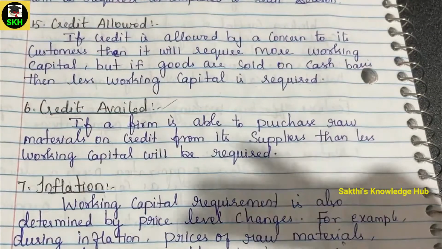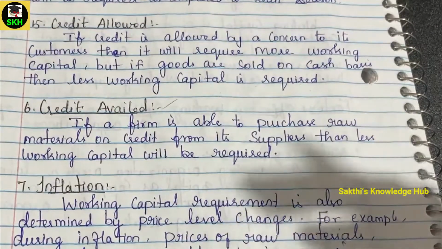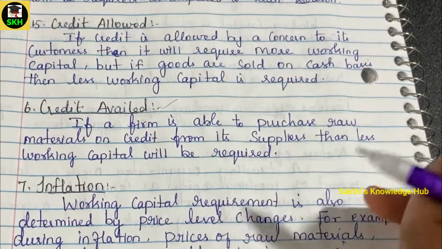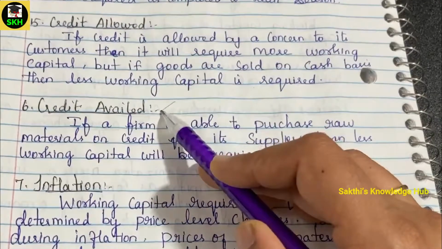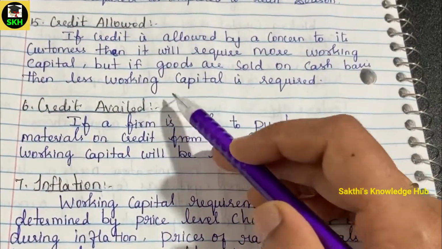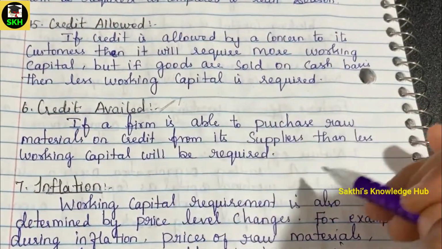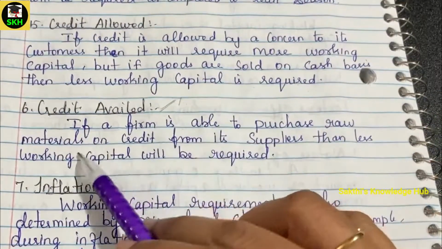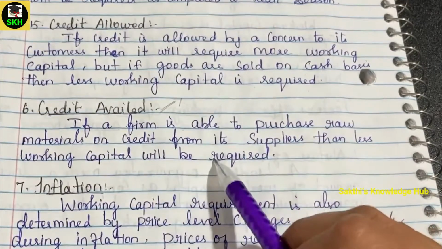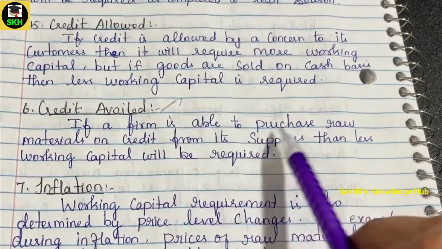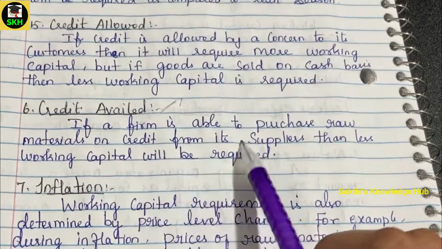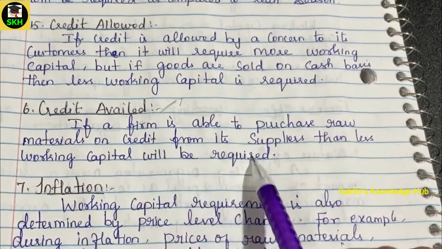That is, when you are purchasing your raw material or any of the other things which are required for your business. If your company is getting any credit facility from the outside, then according to that situation, the working capital requirement will vary. If a firm is able to purchase the raw material on credit from its supplier, then less working capital will be required.